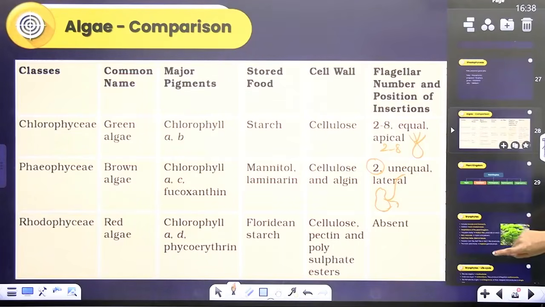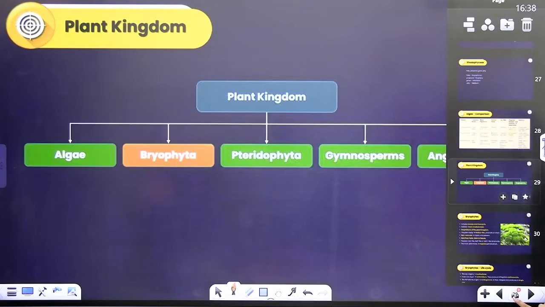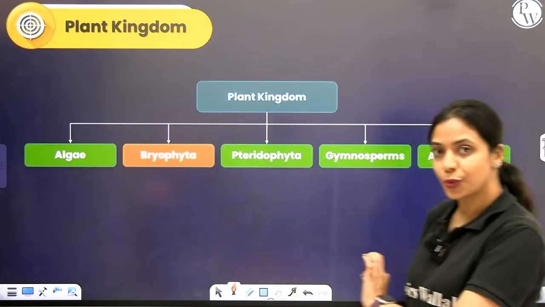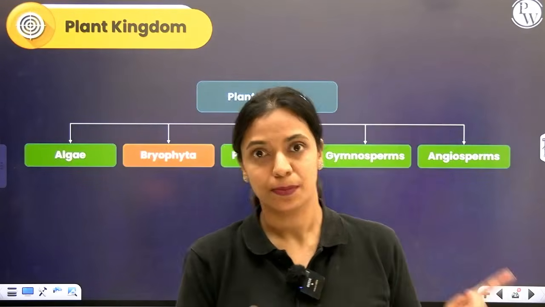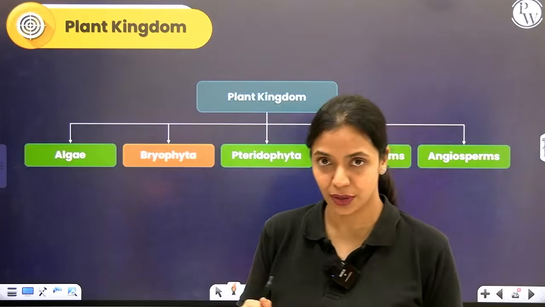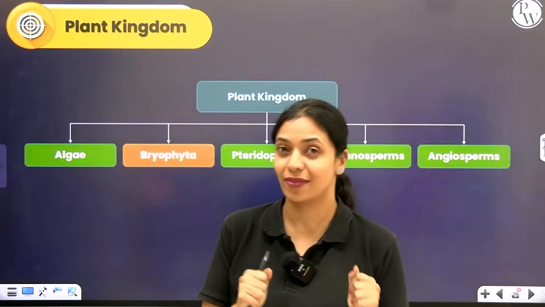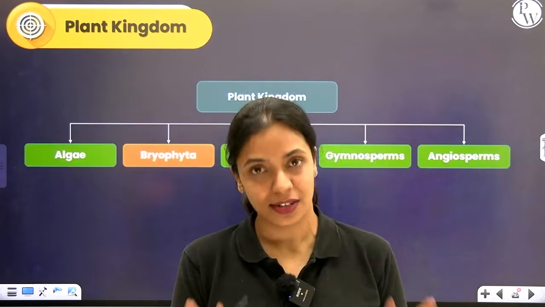Now let's move on to the next group of plants, which is Bryophyta. This group is slightly more advanced than algae, but they also do not have vascular tissues and they also do not have a well differentiated plant body. They are still thalloid.